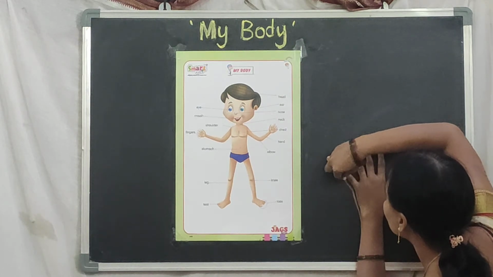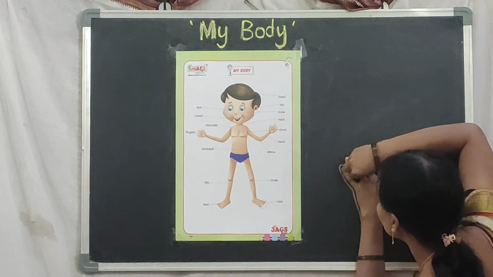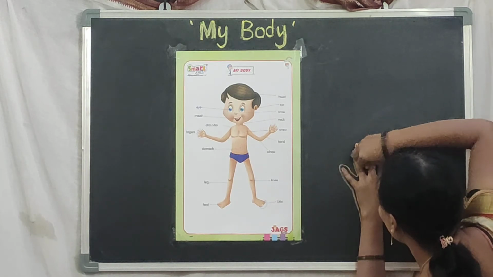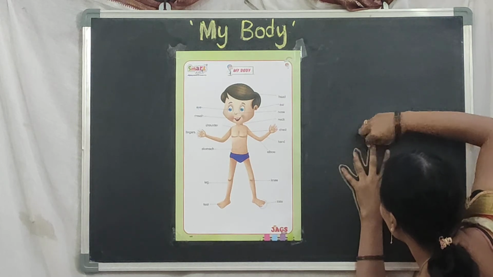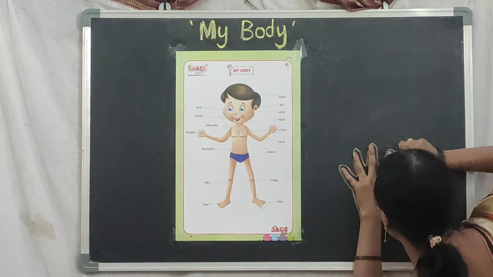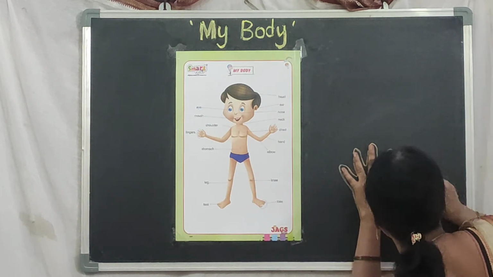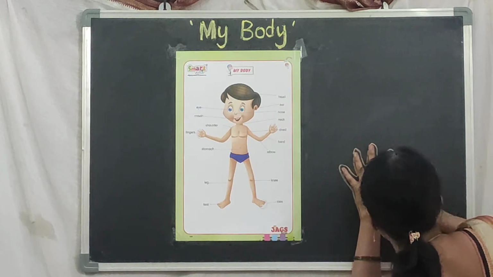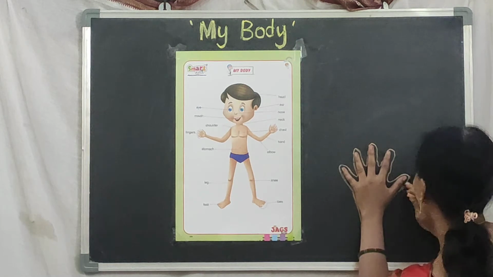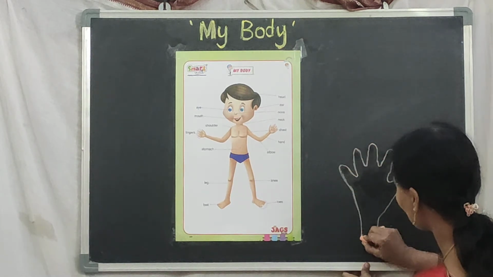On the white paper you should trace your hand. Like this you should trace, children.